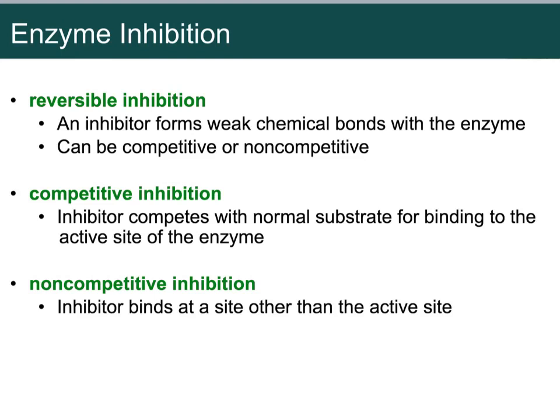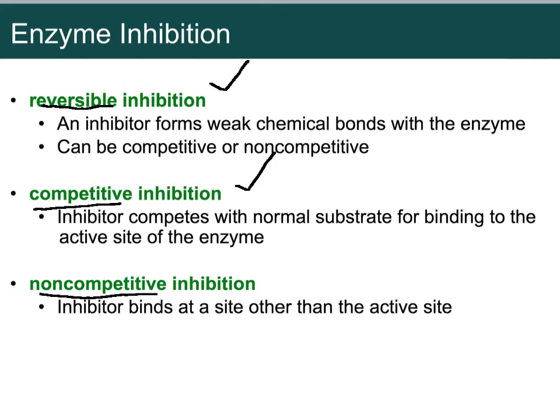Now, there's different types of ways of messing up enzymes, and it's called inhibition. Inhibition is stopping something from working. So there's reversible inhibition. That one, it kind of weakly blocks the enzyme from working, and it's good because it doesn't permanently do it. It's reversible. So it can temporarily block the enzyme from working, but then it can be reversed and the enzyme can get back to work. There's competitive inhibition. That's where the inhibitor competes for where the substrate binds, right, to the active site. So it's competing, which is why it's competitive. It competes with the substrate for the active site.